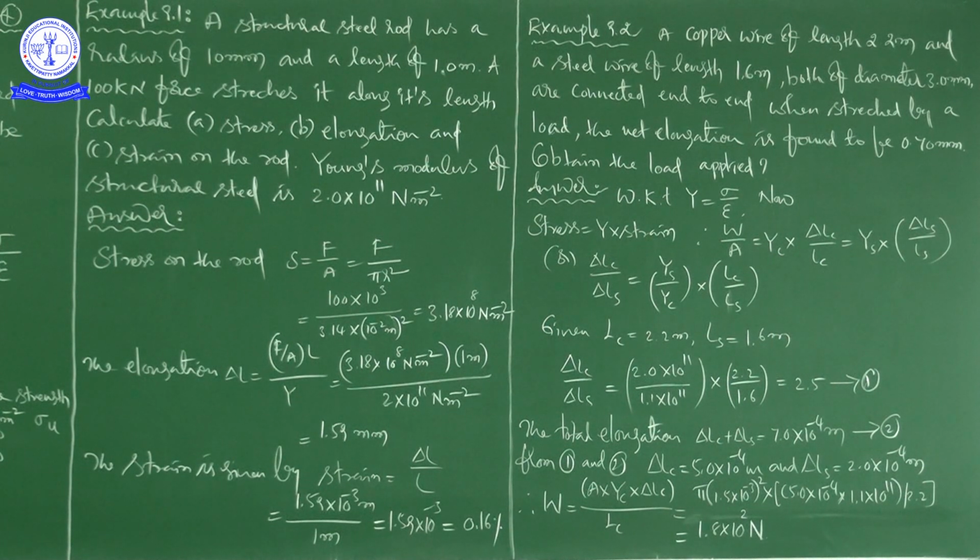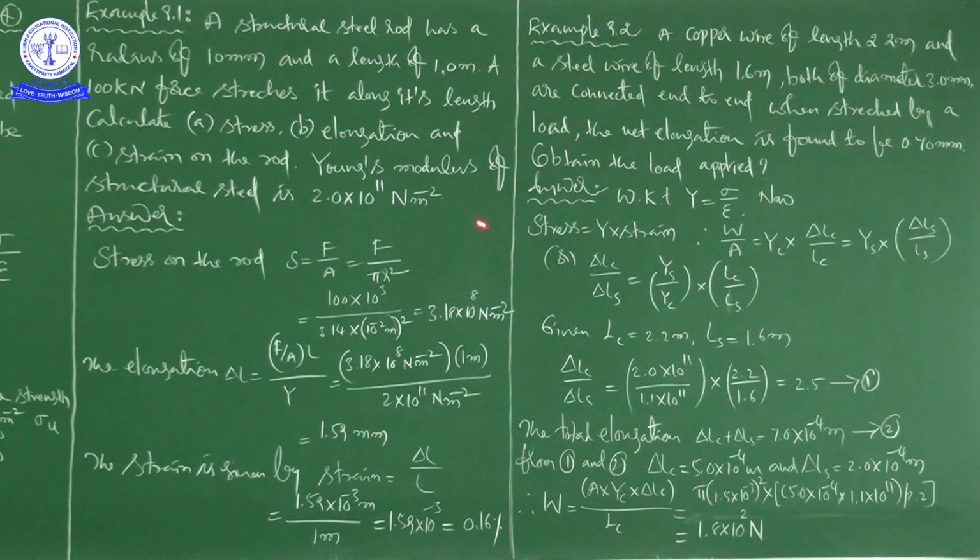Right. Now we are going to discuss the answer. Before that, just imagine the rod is held by a clamp at one end, and the force F, that is 100 kilonewtons, is applied at the other end, parallel to the length of the rod.